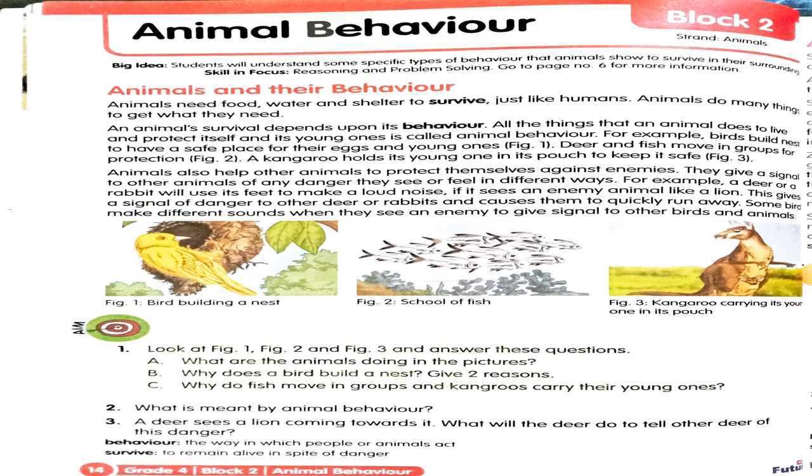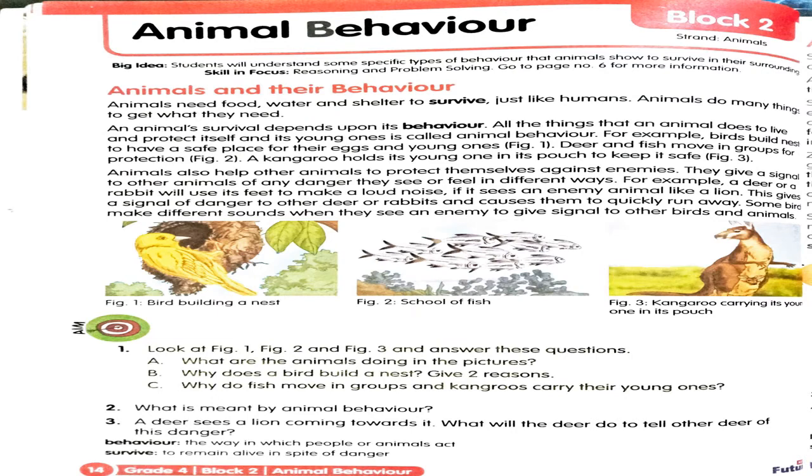For example children, they have given here: the birds build nests to have a safe place for their eggs and young ones. Deer and fish move in groups for protection. A kangaroo holds its young one in its pouch to keep it safe. In the given picture, where does the bird build its nest? It builds its nest on trees so that it can keep its eggs safely in the nest to protect them from other animals such as cats, snakes and all.